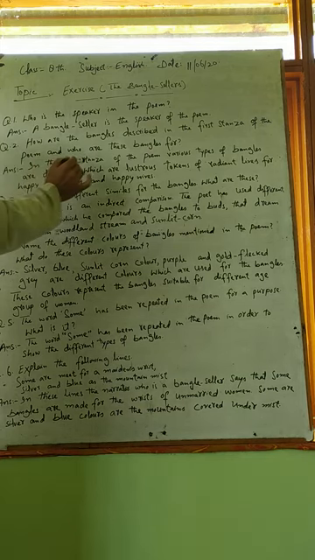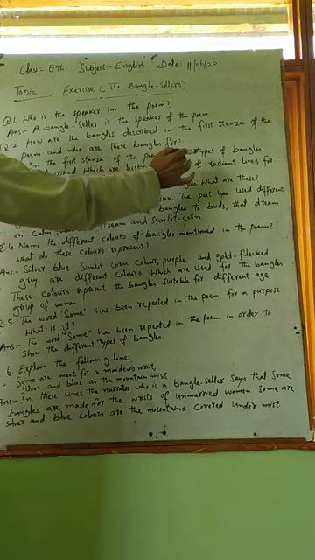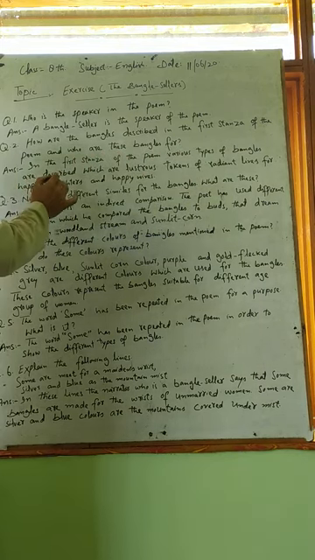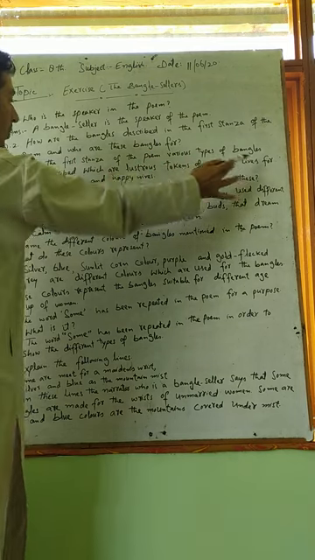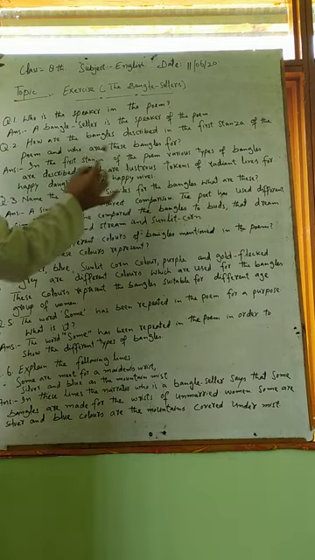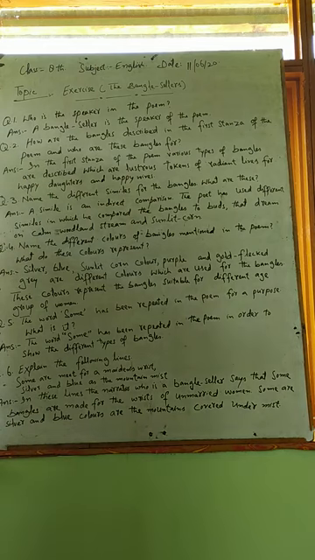In the first stanza of the poem, various types of bangles are described which are lustrous tokens of radiant lives for happy daughters and happy wives. In the first stanza, the poet discusses that bangles are like lustrous tokens of radiant lives. And we have already discussed with you, lustrous means shining.